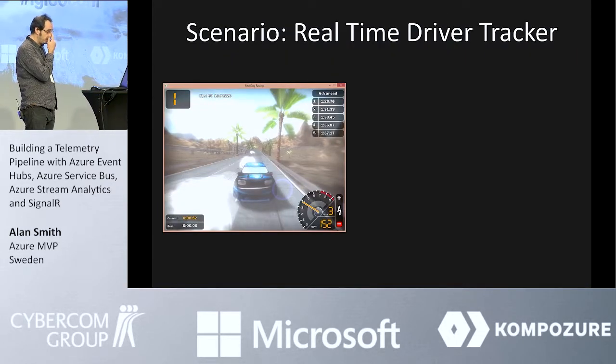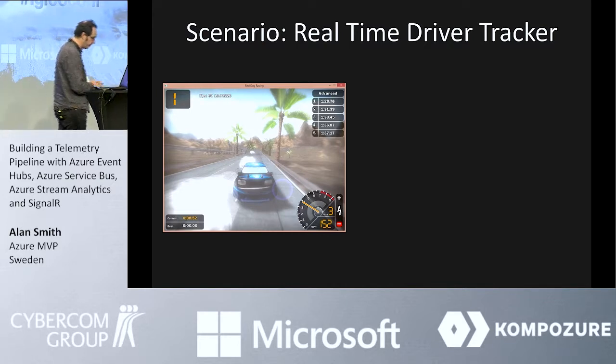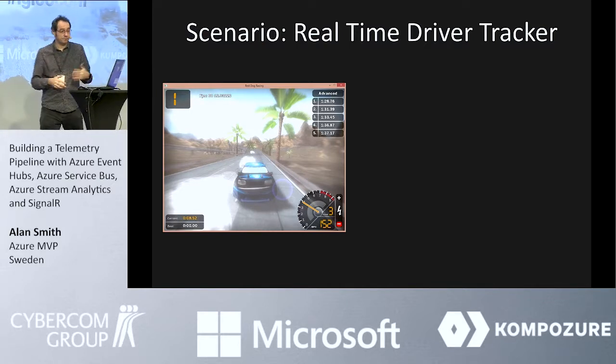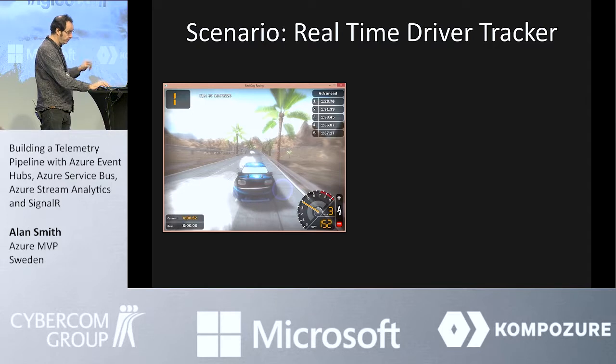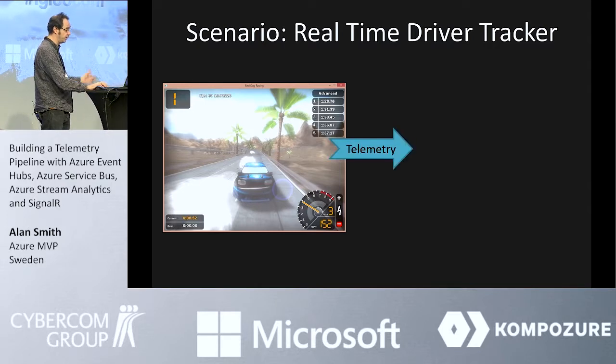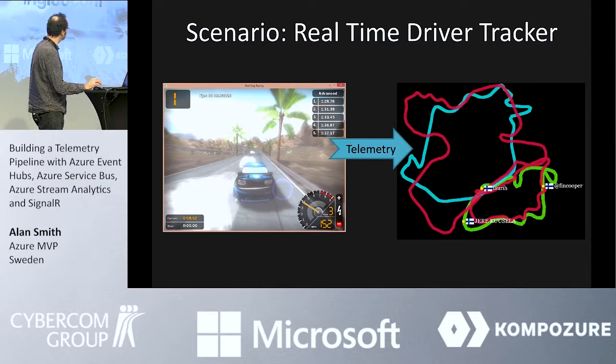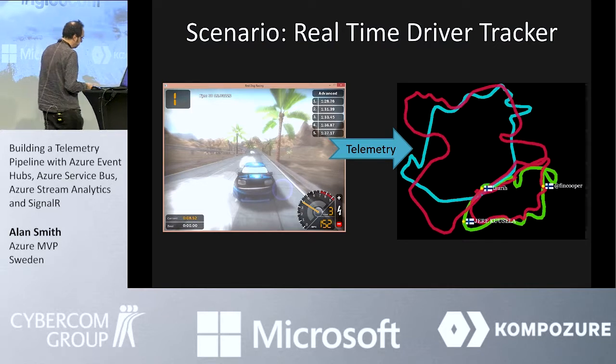Okay, the scenario that I'm going to be using is going to be a real-time driver tracker. If you attended the Global Azure Bootcamp last year, you may have seen that we were running with a racing game. Or if you've seen me presenting, I think most of the sessions I've presented in Finland, I've been talking about this racing game that's connected up to Azure.